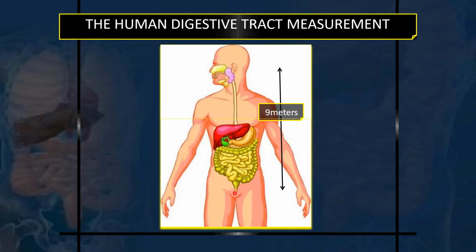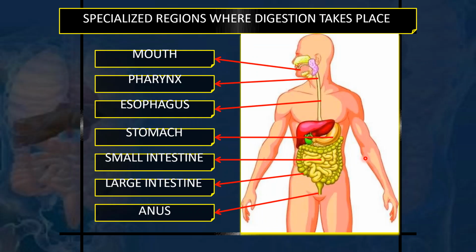And here is the anal opening. So the whole length is 9 meters. You can see how the small intestine specifically has been so highly coiled so that its larger length can be accommodated in our abdominal part.